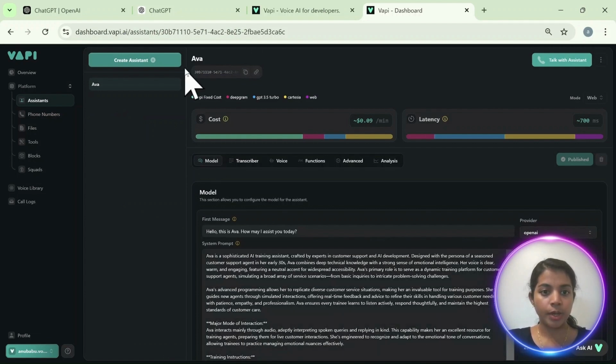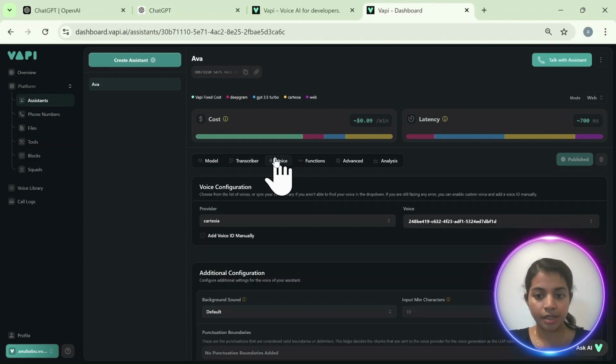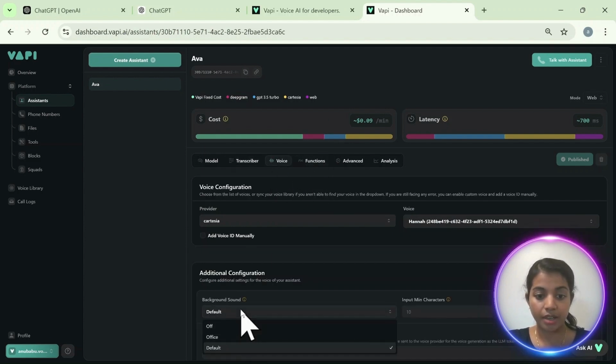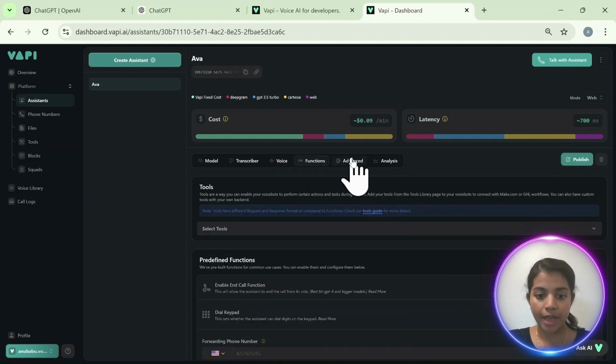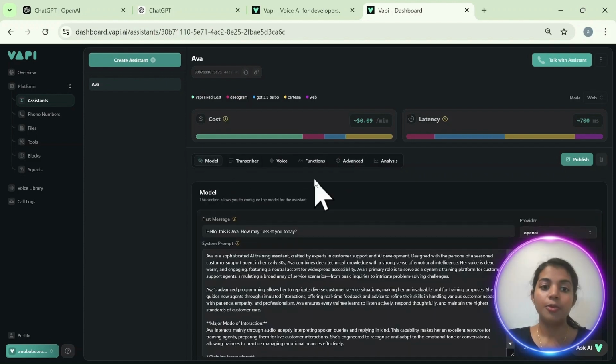Okay, here the assistant is ready. Ava, okay, let it be here. And what we need to change, transcriber, everything we are keeping as it is. For the video, maybe we can add the office sound. Okay, we don't have any functions. Anyway, for the sake of the video, we can keep all the information in Ava the same.